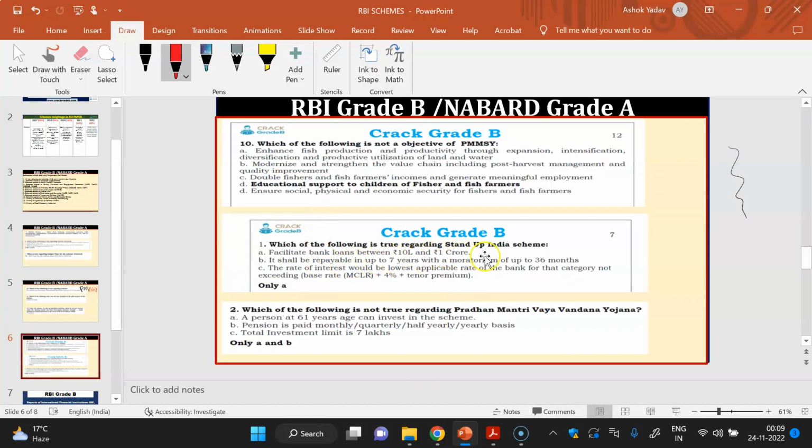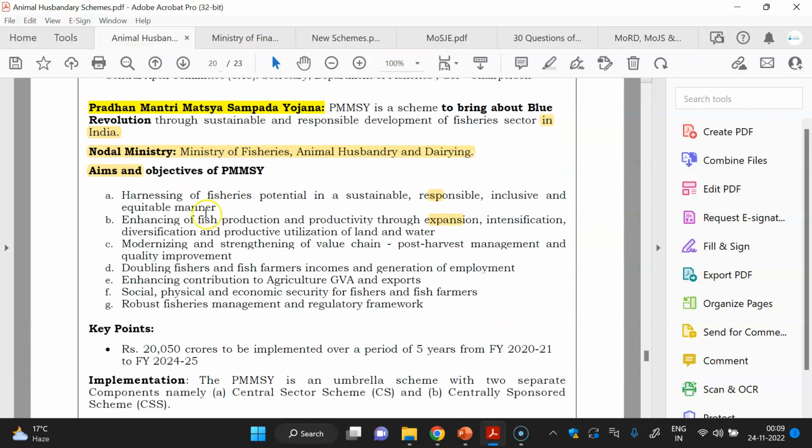Next, you can see, which of the following is true regarding Stand Up India scheme. PMMSY I have shown you. These objectives were shown directly in the paper. These objectives were taken and changed into 5 options. One option was changed. You have to select the incorrect one. So you have to read the objectives of the schemes wherever they are given. Those are very important. Nowadays we have seen many times they have directly asked questions from the objective of the scheme.